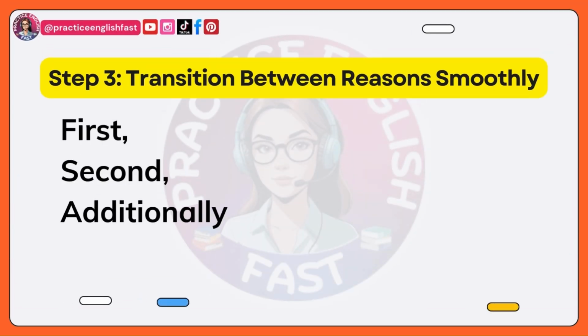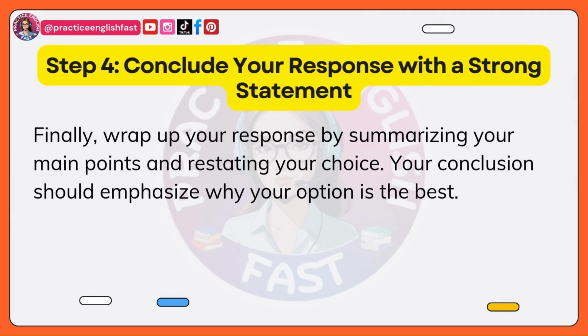Use linking words and phrases like first, second, or additionally to make your response flow naturally. This ensures your ideas are well-connected and easy to follow. Finally, wrap up your response by summarizing your main points and restating your choice. Your conclusion should emphasize why your option is the best.